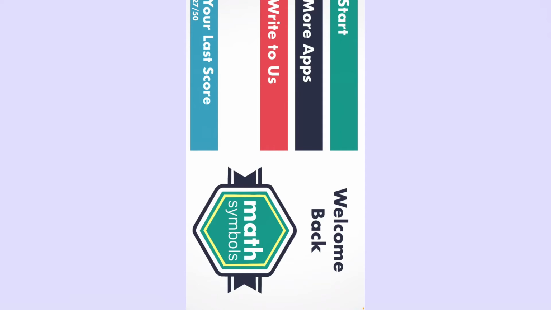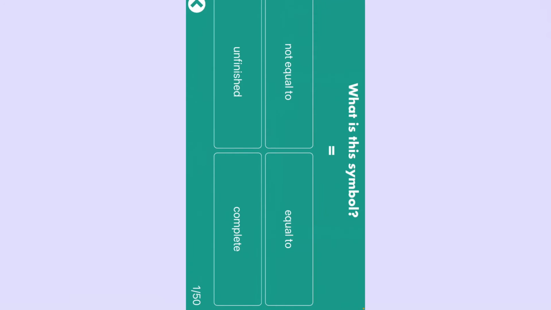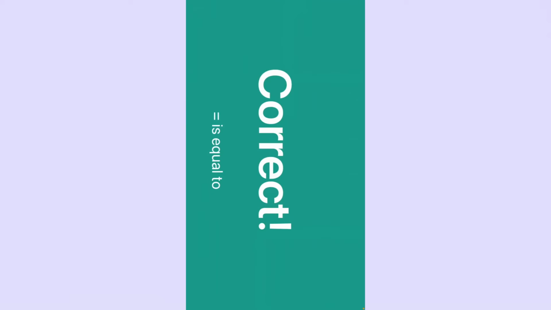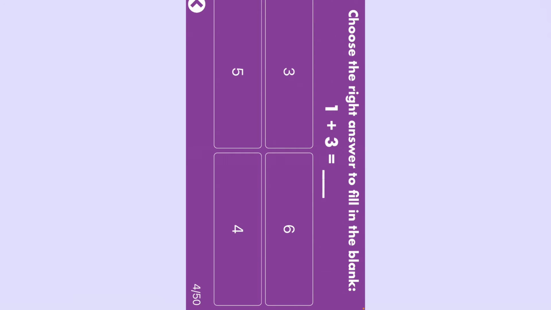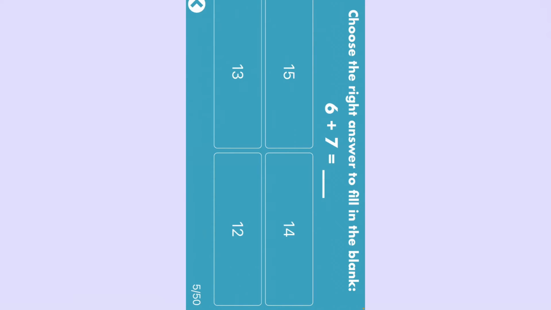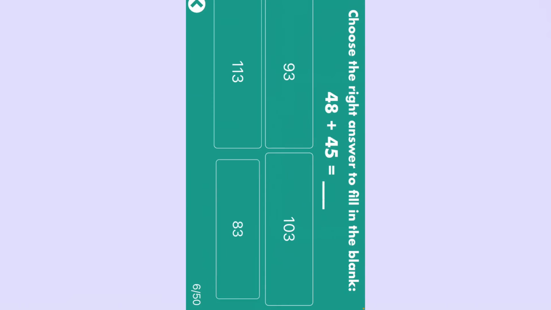I was really excited about it because it's really fun. I spent the whole hour, like literally the whole hour, playing with this stuff, the math symbols. It's really easy. Let me just give you some tour of it. 5, addition, 4, 5, 14, no, 14, 12, oh, 13. So yeah, it's really fun.